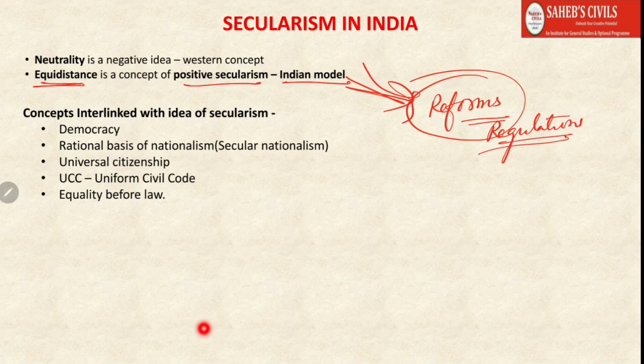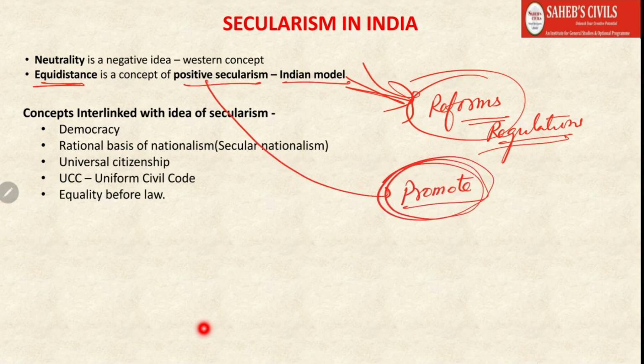So the Indian Constitution provides the state this capability that it can interfere or intervene in religious matters if they need to be reformed. Second thing is that in the Indian version of secularism, the state can even promote. In the European or standard model, the state should not promote, but in the Indian model, the state is allowed to even promote religions. But if the state is promoting religion A, then it must also promote religion B. It should not favor or disfavor anyone.